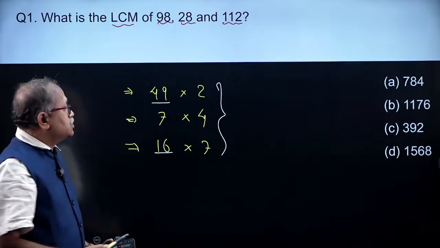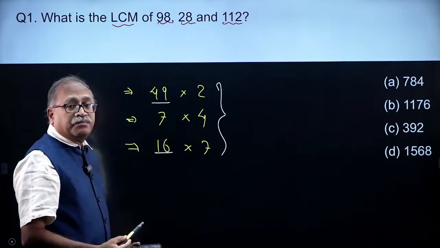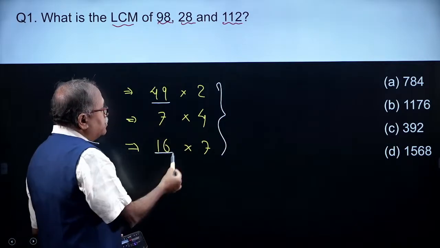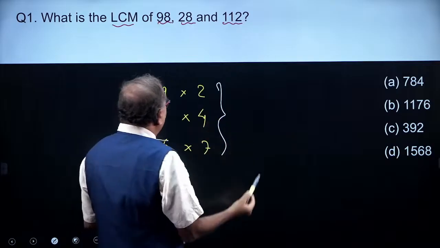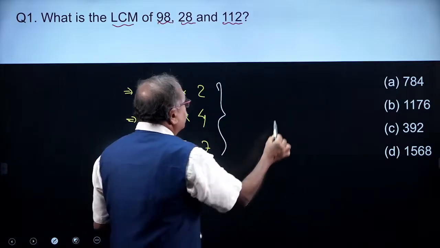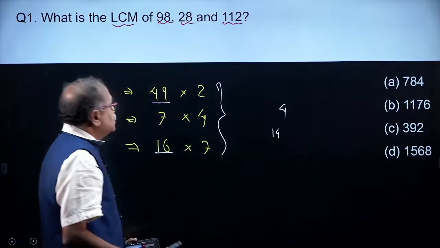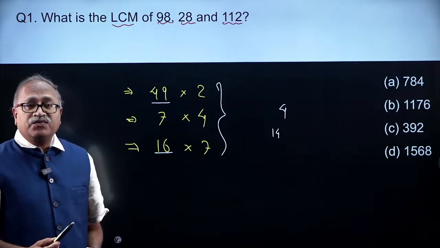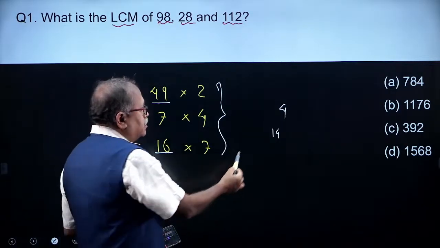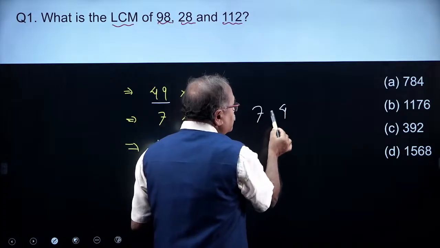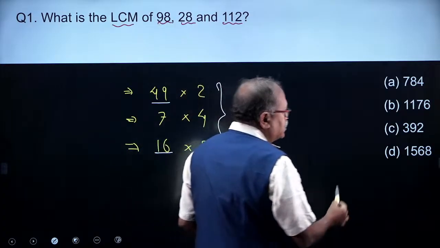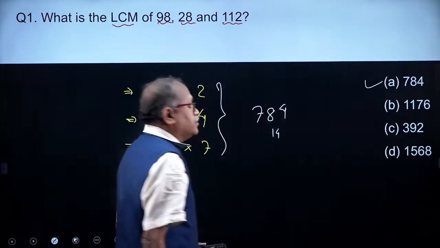So my answer should be 49 into 16. What comes 49 into 16? 16 times 9 is 144, carry 14, and 16 times 4 is 64, 74, and 78. So what a beautiful answer, 784.